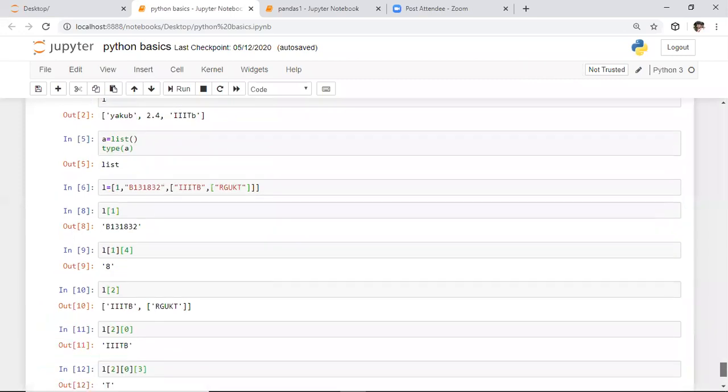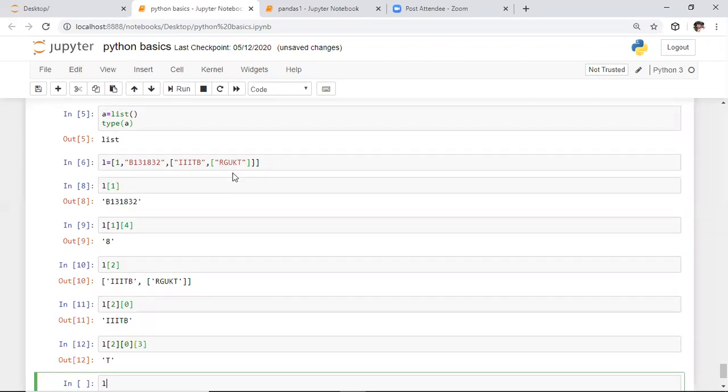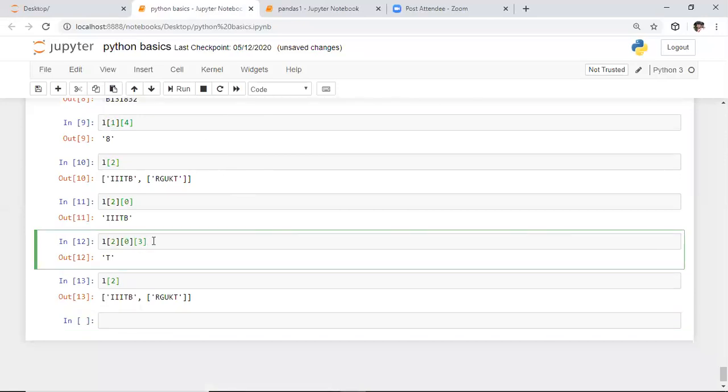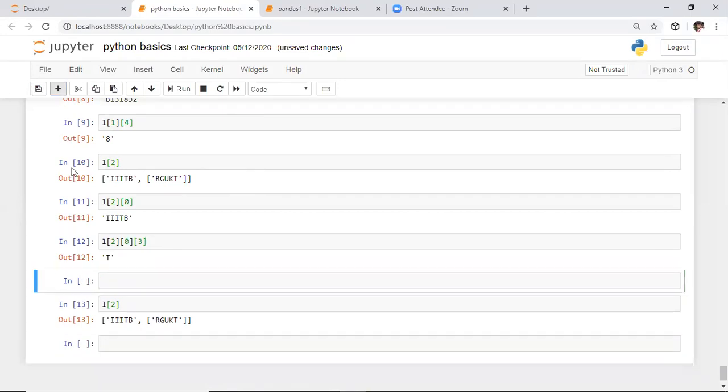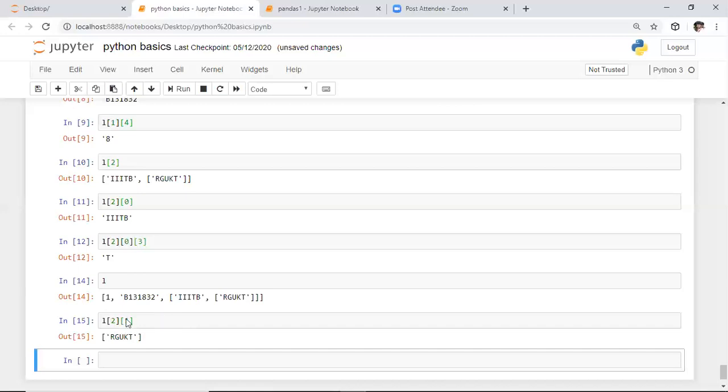To make this example clear, from this RGUKT, I want to print this K. How to do that? First, we need to enter into this list. First, we entered into this original list. Before this, I want to print the output which is present in the list. For that purpose, here I'm saying L, shift enter. It is the output. After this, first we need to enter into this list. After entering into this list, we need to proceed to this RGKT, which is present at the first index inside this list. Whenever you enter the first index, it will return output like RGKT.